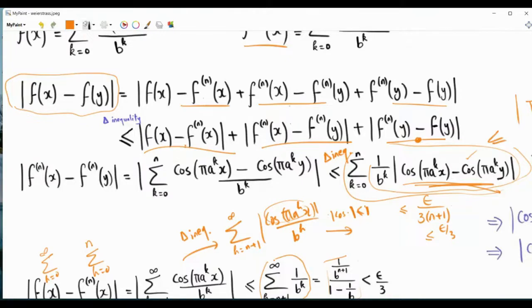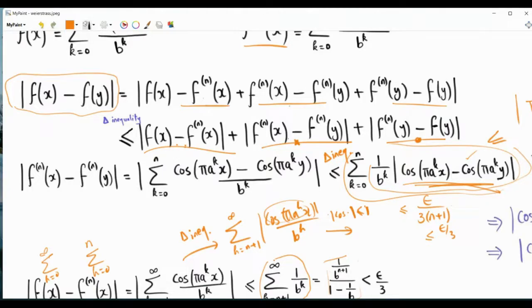Now, the challenge to finish this off is that we will need to handle the middle term. So now, given n, so n that is large enough so that these two terms get less than epsilon over 3, now we are in a position to make this less than epsilon over 3.